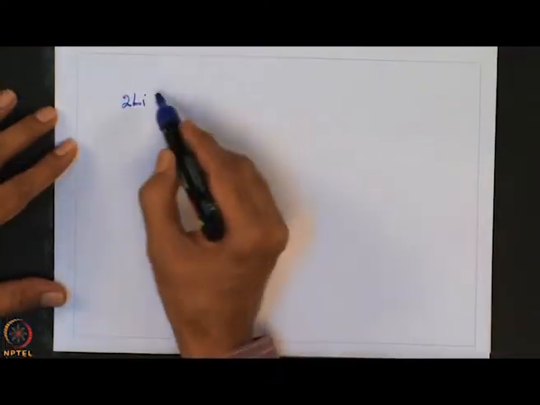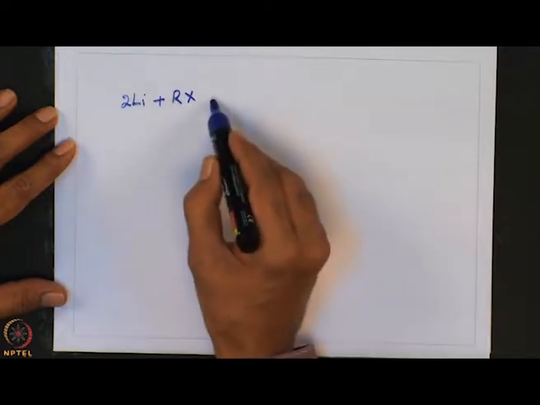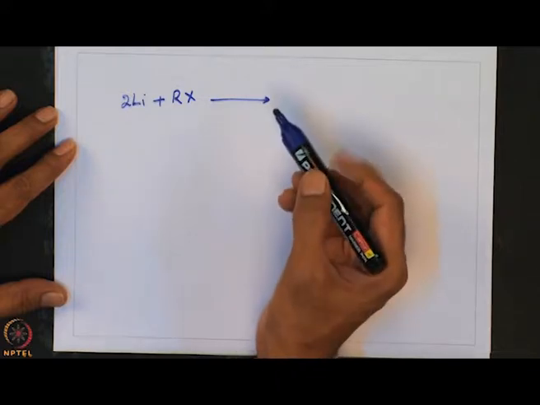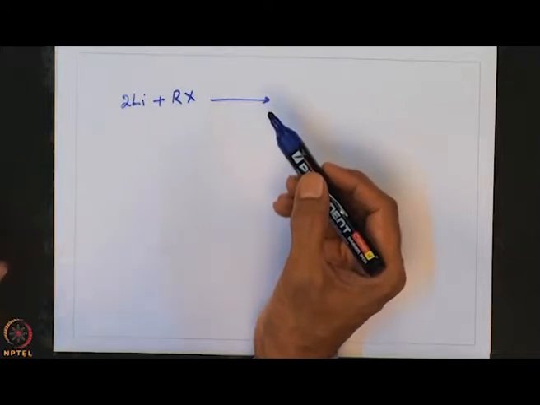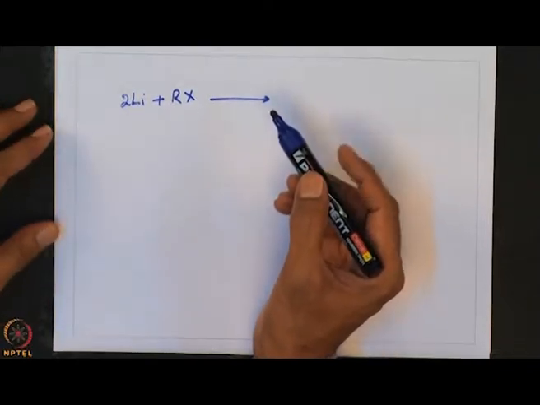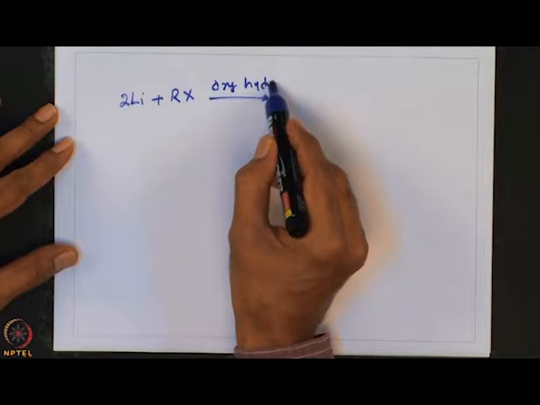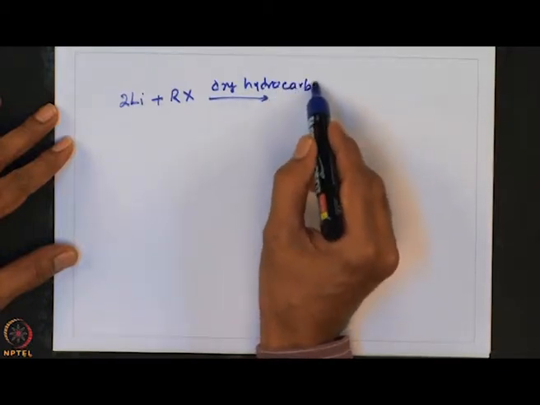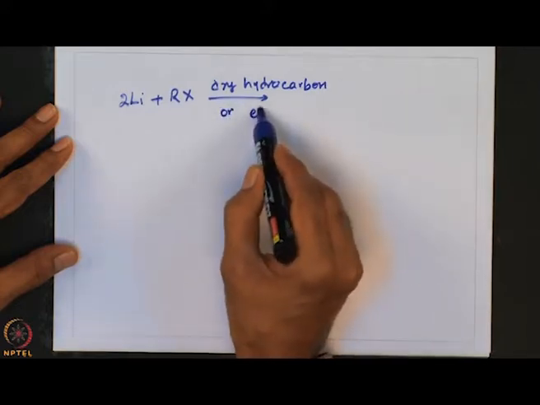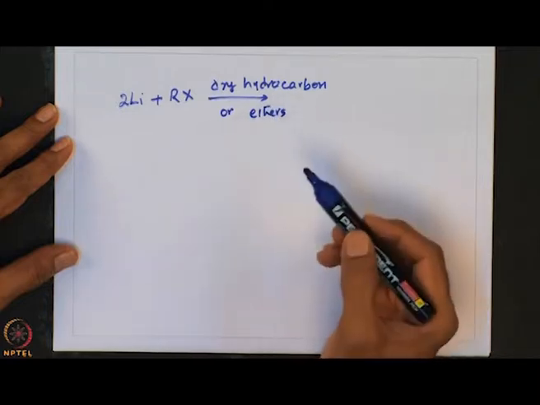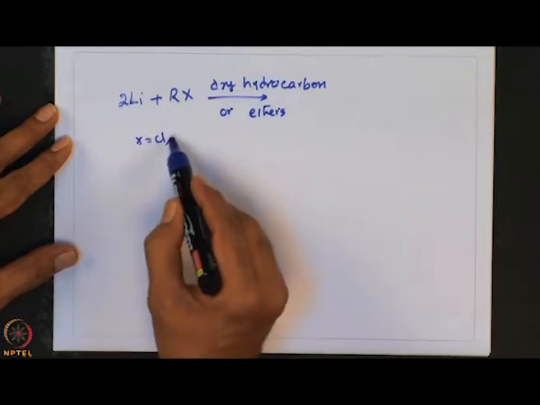When two equivalents of lithium are treated with an organic halide, one has to remember that these reactions have to be carried out strictly under inert atmospheric conditions using dry hydrocarbons and thoroughly dried glassware, or dry ethers such as diethyl ether or tetrahydrofuran, and here X can be preferably Cl or Br.